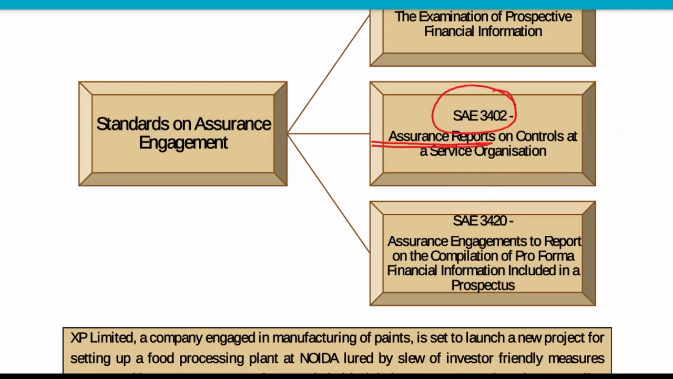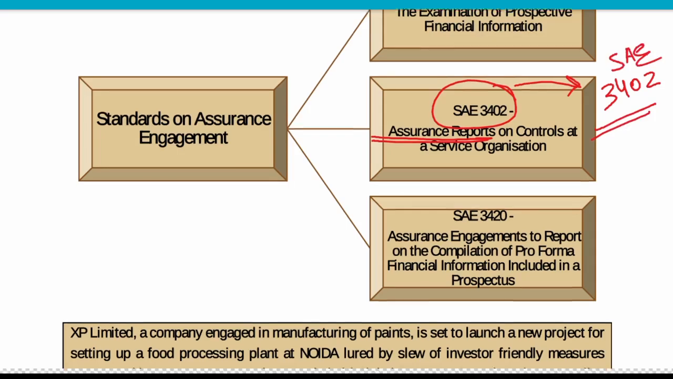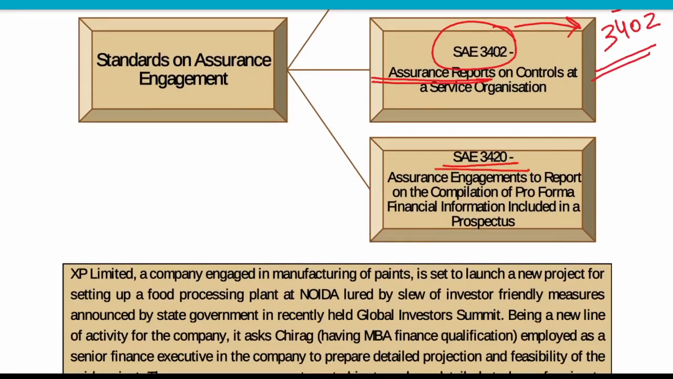SAE. Now, how to remember the name of this particular SAE? As we have learned SA 402, only a 3 comes in earlier. So this is how we can remember the name of this particular SAE, about the service organization. And then the last SAE, now we can change it, like SAE 3420. Okay, we can change the numbering.